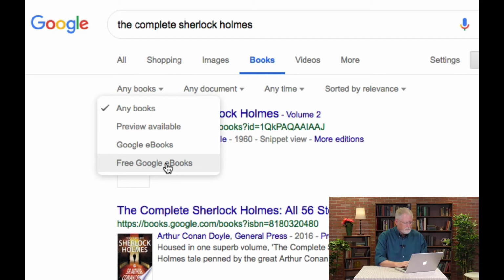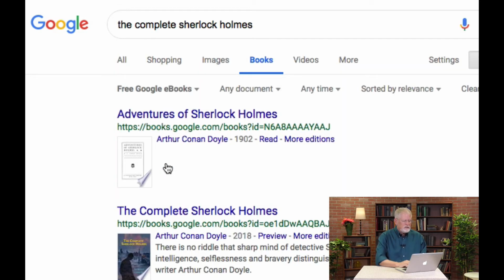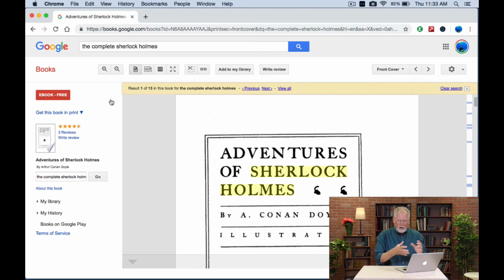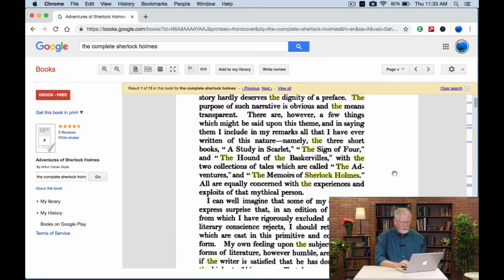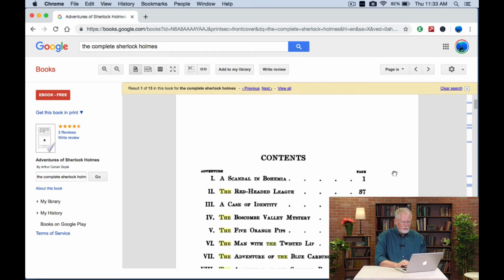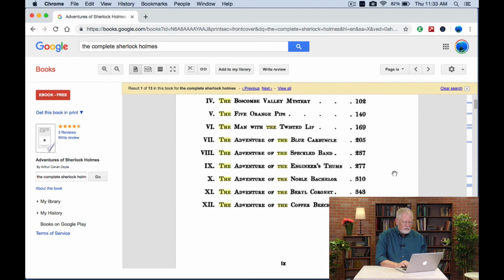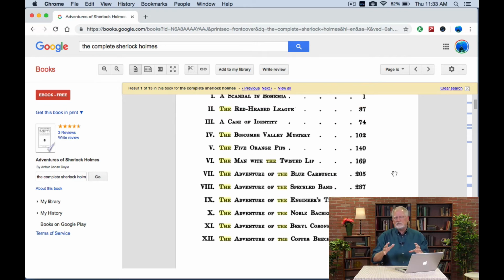So let's try that. If I click there, I see the very first one here, The Adventures of Sherlock Holmes. It's in complete view. That's what this means right here. That's what read means. So I'm going to just click through to that. And now what you'll see is the text of that book. And as you see over here, it goes on and on. And in particular, what I want to see is this table of contents. And there they are, the first 12 stories. So this is, in some sense, the canonical Sherlock Holmes stories.